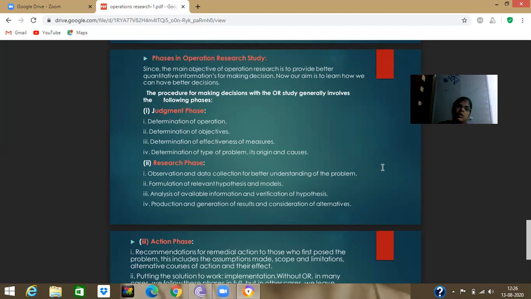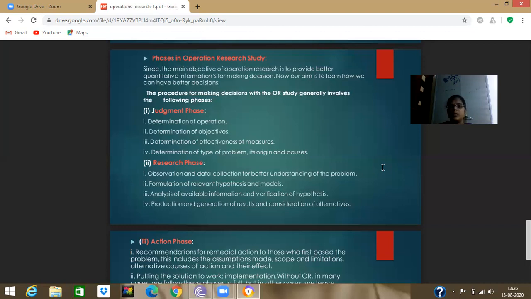One of those phases is the judgment phase. The judgment phase is the determination of operation, determination of objectives, determination of effectiveness of measures, and determination of the type of problem, its origin and causes. Judgment is like taking one item, tasting it, and telling whether it is good or not.